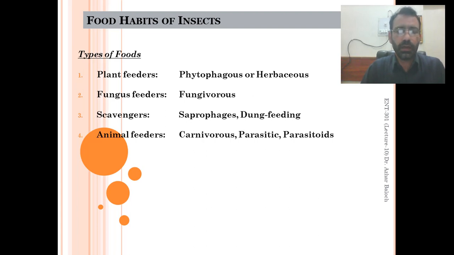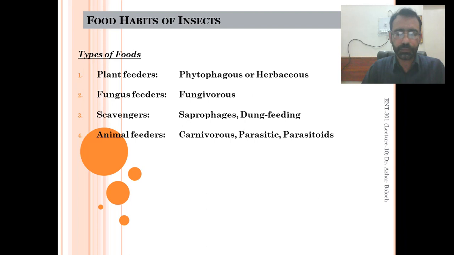Then the animal feeders, they are carnivores, and they are classified as parasitic or parasitoids in nature. So these are the four categories based on their food consumption: plant feeders, fungus feeder, scavengers, and then animals.